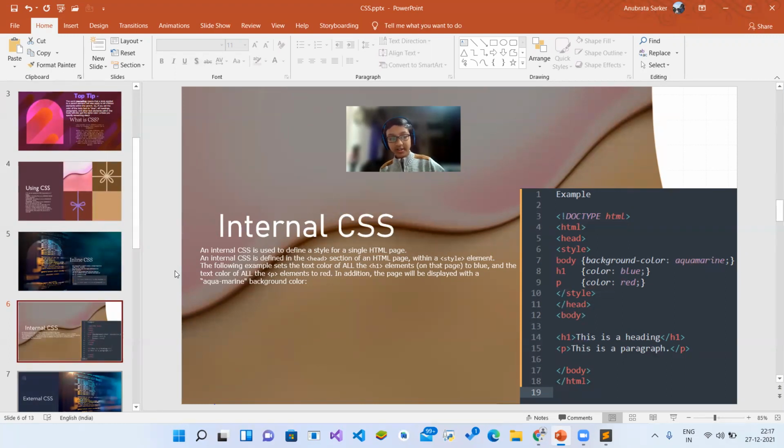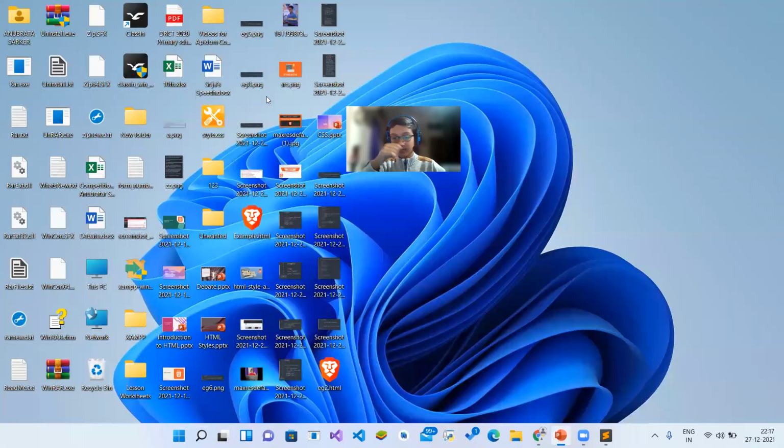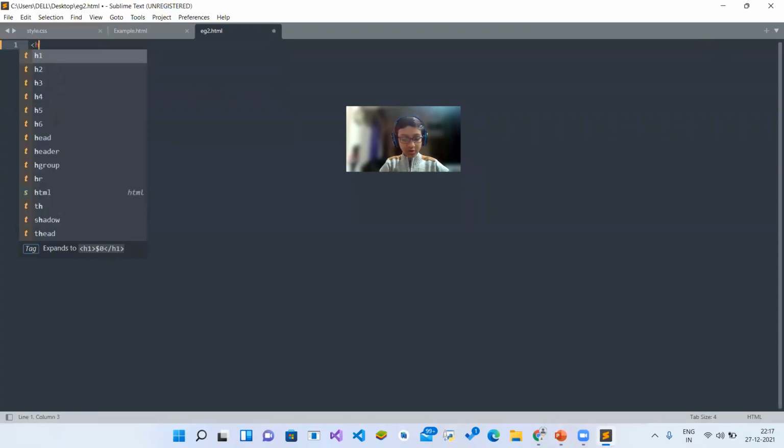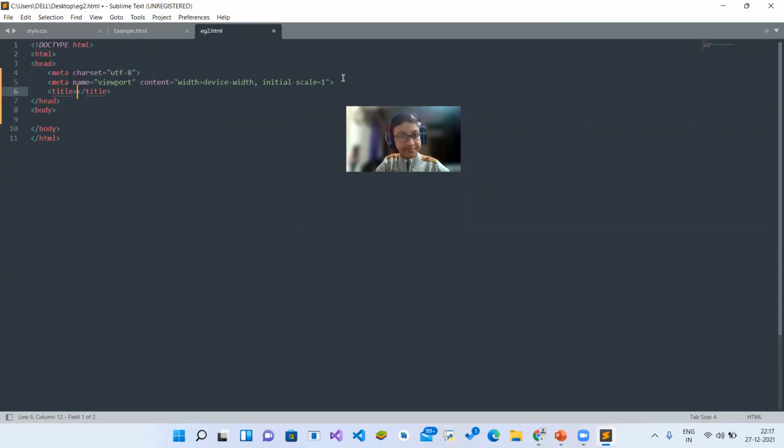Thank you. So the example: doctype HTML, head, style. In the style, this is internal CSS. In the style section, body background color. So let me show it to you, then it will be easier for you. Now our example will be like this.